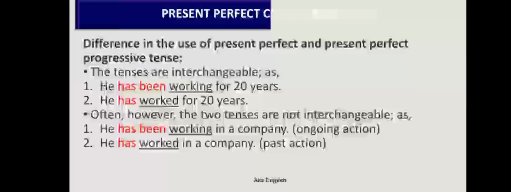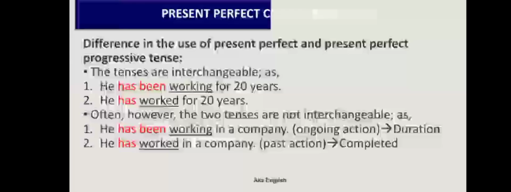But often, however, the two tenses are not interchangeable. In most of the cases the tenses are not interchangeable. The meaning of the sentences goes here and there. Examples are, he has been working in a company. Now, he has been working in a company is showing an ongoing action, and in the second sentence, he has worked in a company is a past action, and it is giving the meaning that the action has been completed, and in the present there is no such action going on.